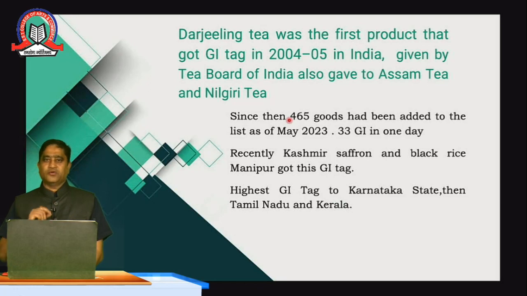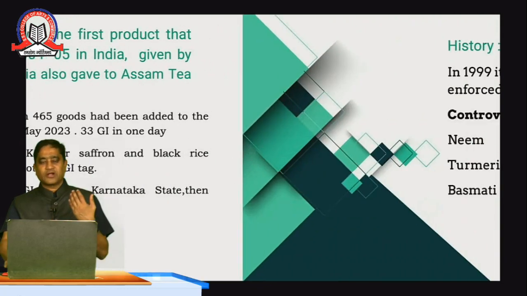And to tell you, in one day we had 33 GIs registered. Recently, Kashmiri saffron, which is what we use in milk, which has very good properties, has been registered. And the black rice, which is not quite famous, but the Manipur people have registered black rice and got a GI tag. The highest number of GI tags, if you see, is from Karnataka, which is quite famous for soaps and for incense sticks. So Karnataka has the highest GI tags, followed by Tamil Nadu and Kerala. The fourth one is Maharashtra.